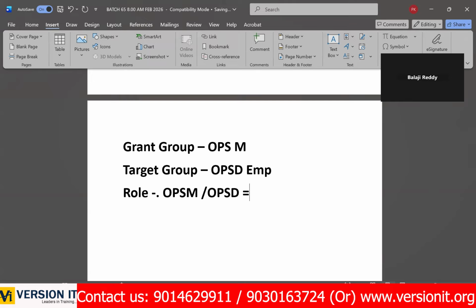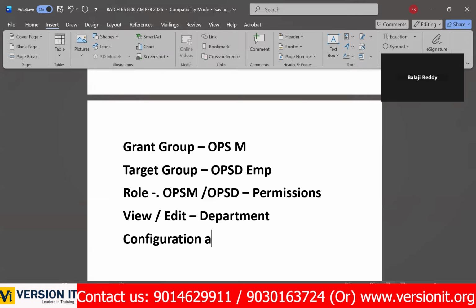In this, what are the permissions that you require? Only view for all the details. Edit only department data. Got my point? But no configuration access. These are the permissions. Is it clear, Balaji, the requirement? Yes, sir. Understood.